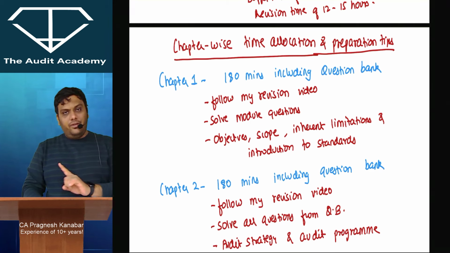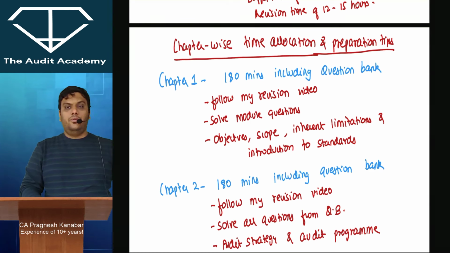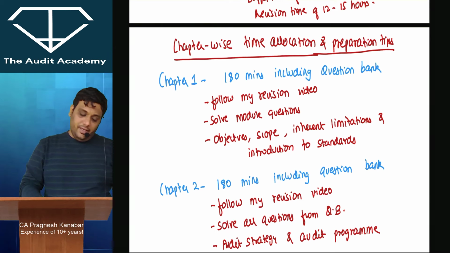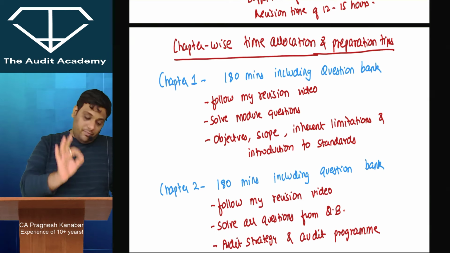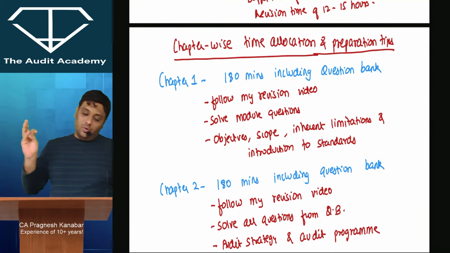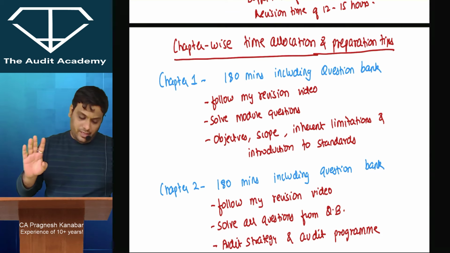Follow my revision video. You will see that on the Audit Academy YouTube channel. Go to the playlist. All right. And you will see the revision video playlist for Inter CA. Solve module questions, and the most important topics are objectives, scope, inherent limitations, and introduction to standards.